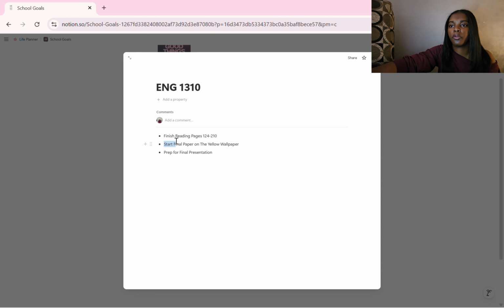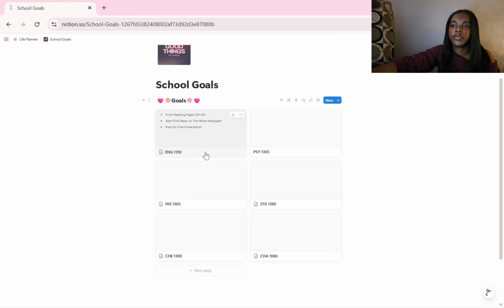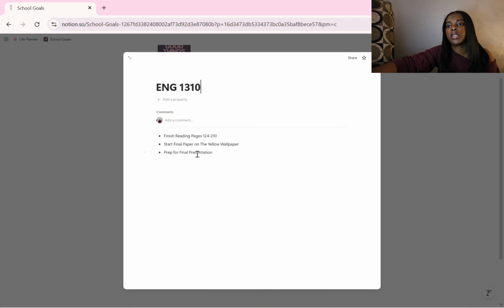This was from last semester for my English class. It would say finish reading pages 124 through 210 of whatever we're reading for that week, start your final paper, prep for the final presentation, or just things I want to achieve in the class after I've already gotten a little bit through it. So let's say this progresses forward a little more in the school year, and I want to do something like